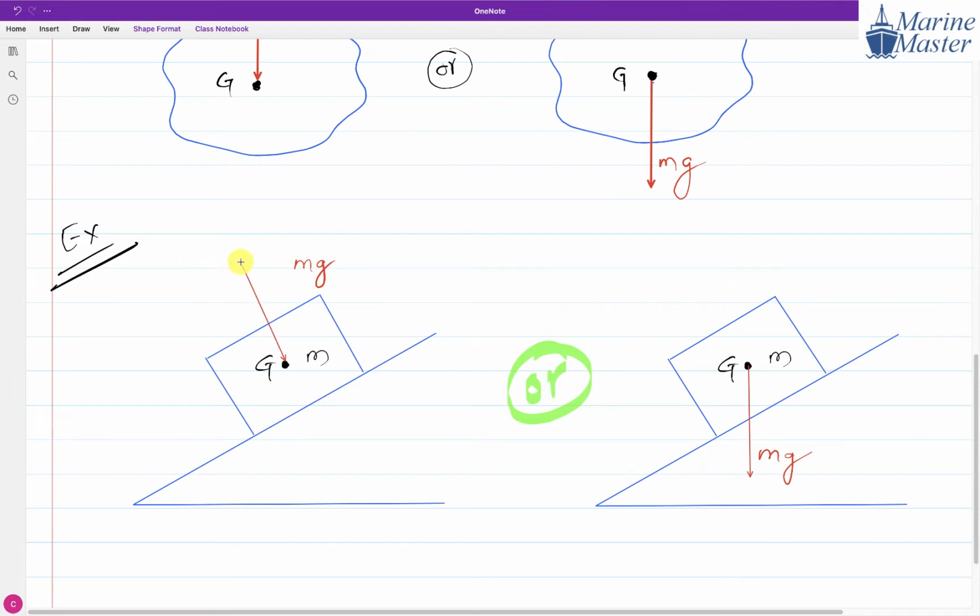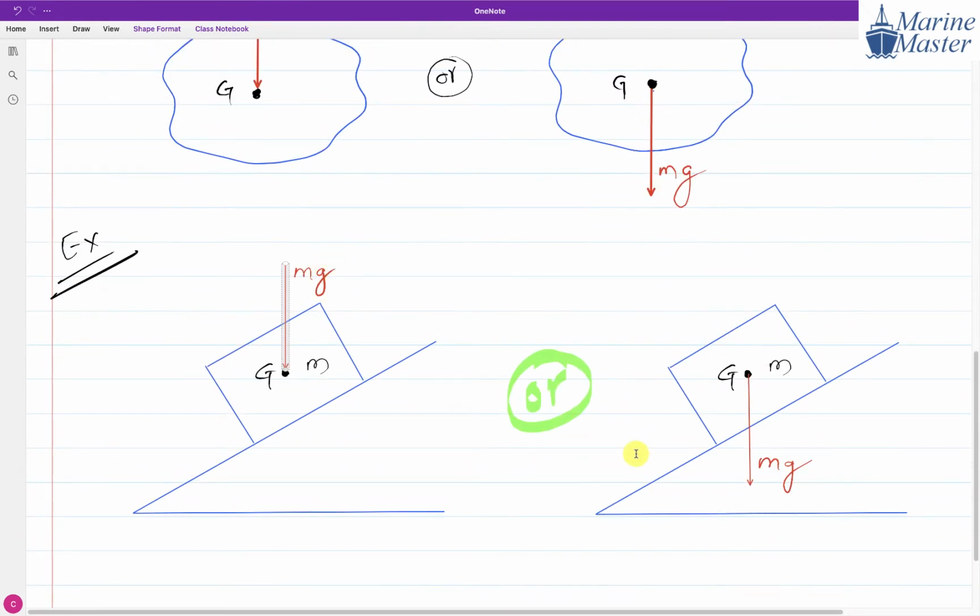Is that the proper way to show the weight? No, sir. It should be vertically downward. So this is the proper way to show the weight mg through the center of gravity, towards G or away from G. Both are the same. Please write down this example.